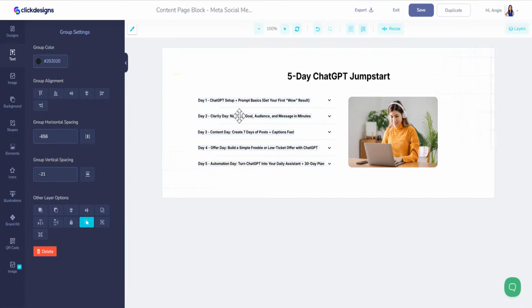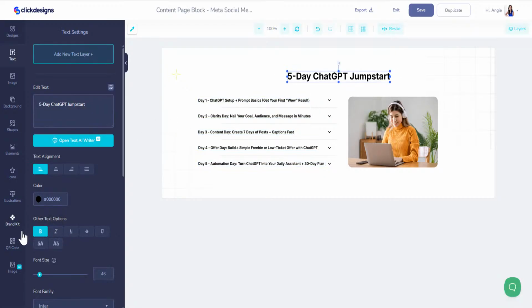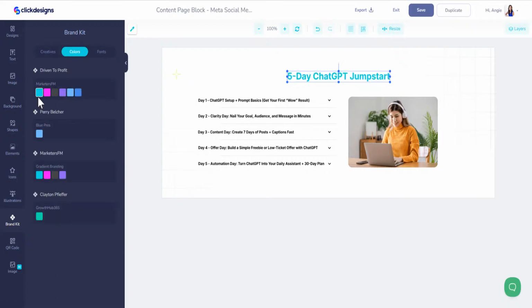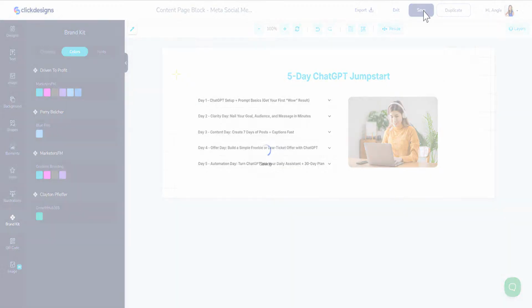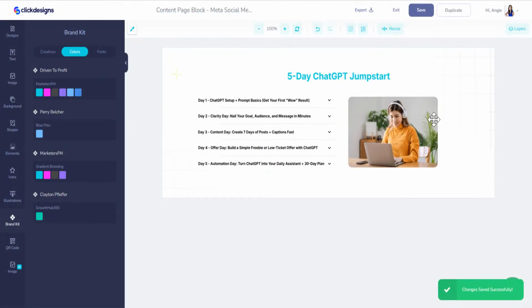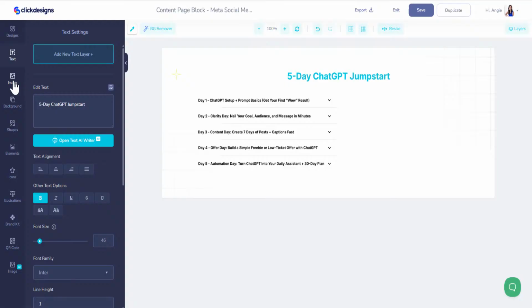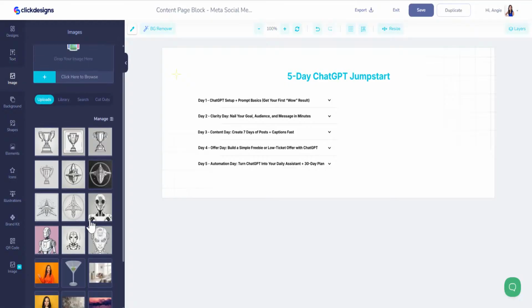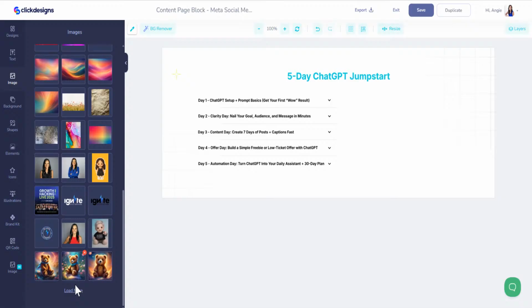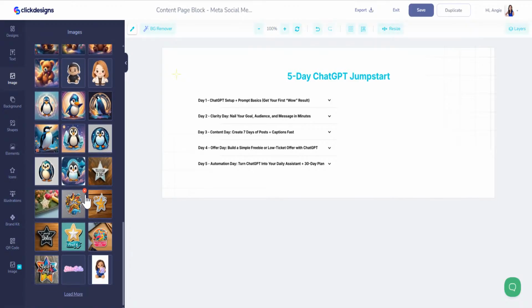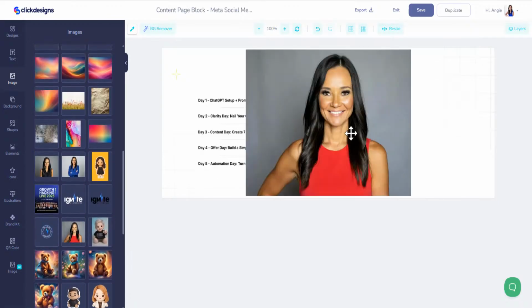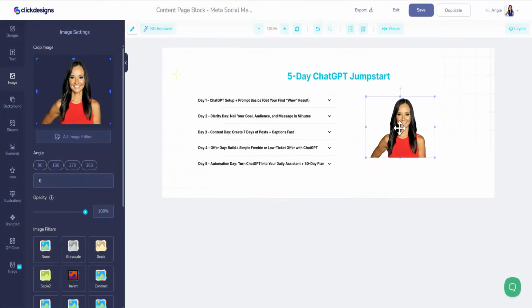Cool, right there. Perfect. Okay, and then we can even make this right here, click on this. We can make this my brand color, right? So you can do whatever you want. And then save. And we want to take her out, right? And let's go to image. Let's scroll down here and find another one. So let's do this one. And background remover. And put that right here.